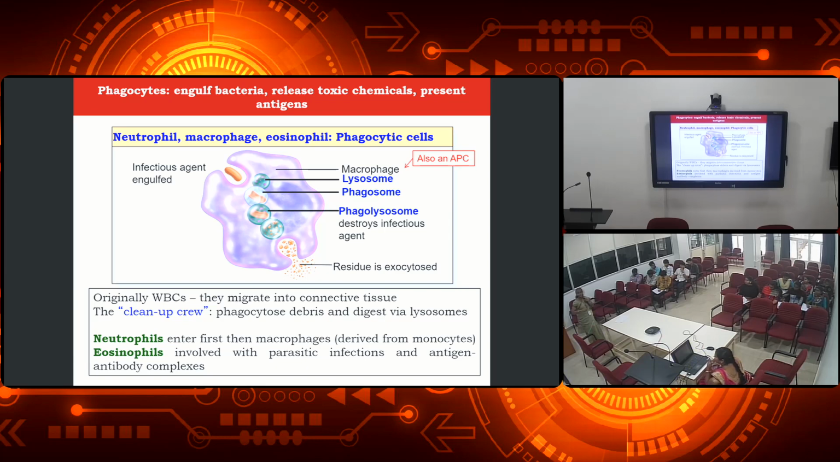But eosinophils, I told you, right? Another phagocytic cell is the eosinophil. These eosinophils act only against parasitic infection or antigen antibody complexes. What are the parasites you could have studied? Plasmodium, right? You would have studied worms in invertebrates, right? So these eosinophils will fight against or engulf those parasitic organisms. Okay.